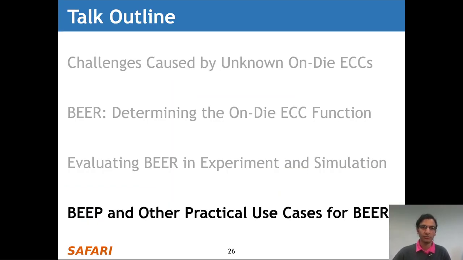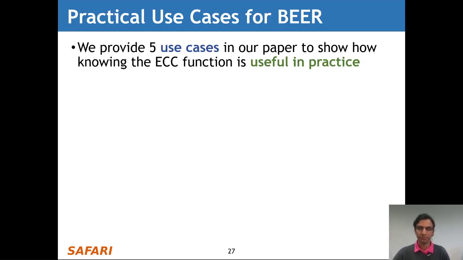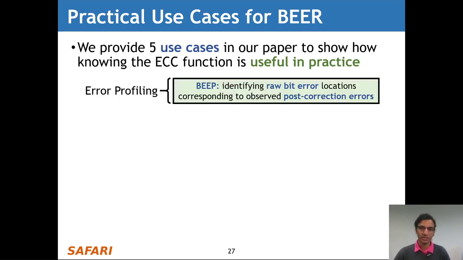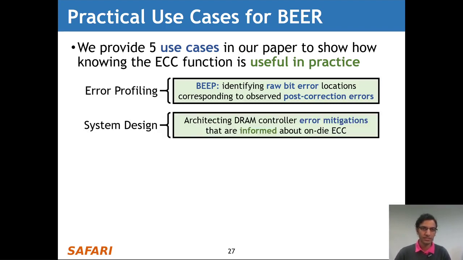Finally, I'd like to talk about BEEP and other practical use cases for BEER. In our paper, we provide 5 use cases to show how knowing the ECC function is useful in practice. The first use case deals with error profiling, and we introduce BEEP, which shows how knowing the ECC function enables us to identify raw bit error locations that correspond to observed post-correction errors. Our second use case deals with system design, where knowing the ECC function enables the system architect to design DRAM controller error mitigations that are better informed about on-die ECC and a DRAM chip's reliability characteristics.